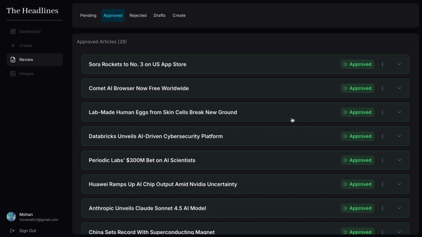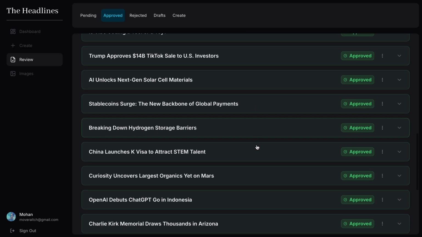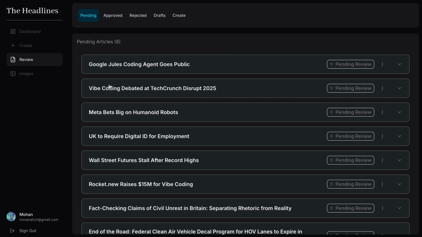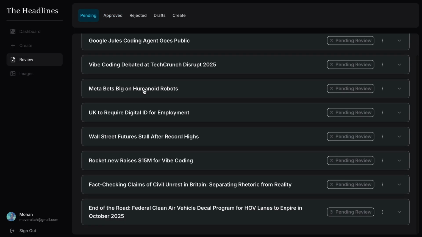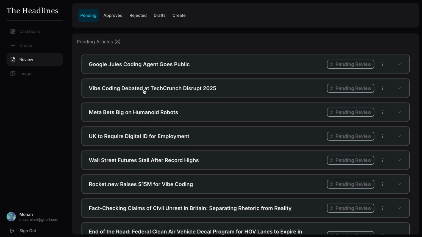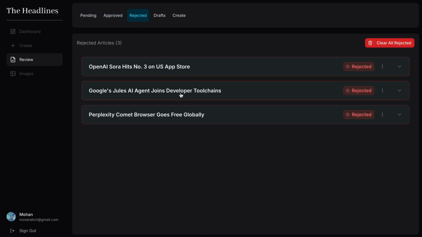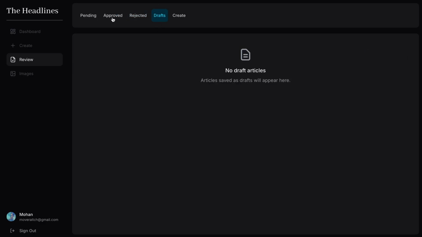Now all these articles in the approved tab, these are the only articles on my website. I have loads in pending. I haven't got to them yet. They're kind of interesting articles I've seen and processed, but I haven't put an image to them and I haven't read through them and I haven't approved them. Rejected, these are ones that I want to delete, that didn't work, that failed, something happened to them, weren't quite right. I have saved for drafts in case I want to save for later, but at the moment we're concentrating